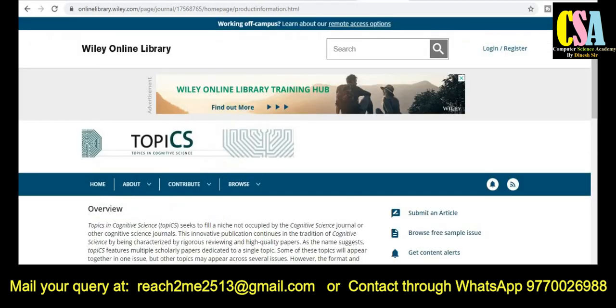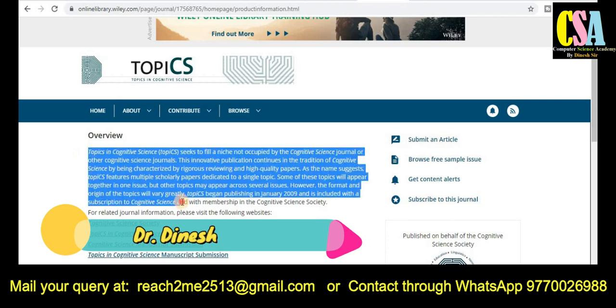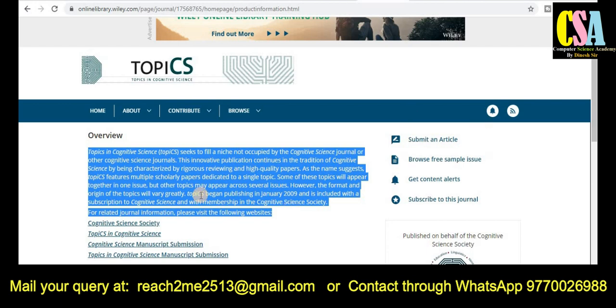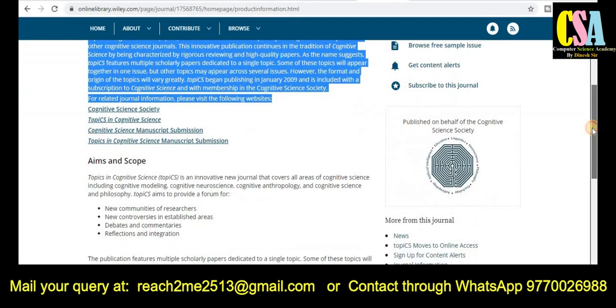The next category of journal is the Wiley Online Library. This is also one of the best publishers with good publications across the globe. The journal title is Topics in Cognitive Science. If your research area is cognitive science, you can submit your research paper to this particular journal. If you are looking for more, here you will get all the detailed information like submit an article, browse, fees, and everything is given here. Just click on this particular title.